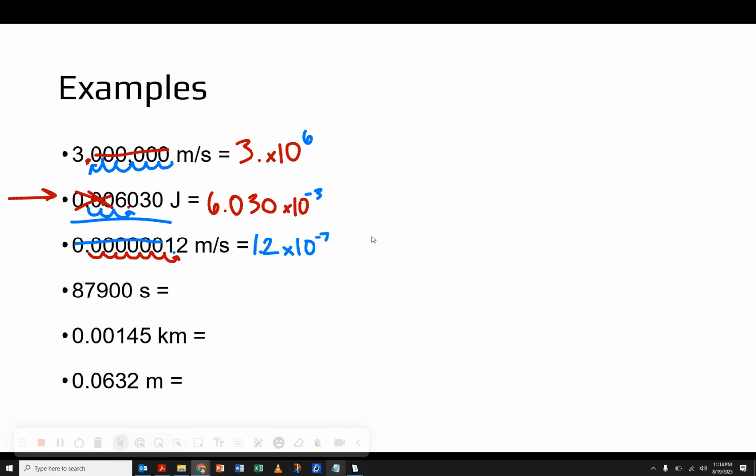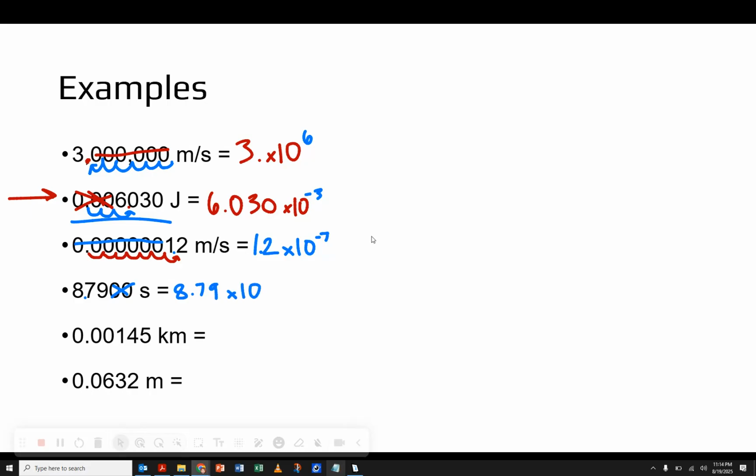I'm going to do one last example for you, and then I want you to try those last two on your own. Maybe compare it with the people around you. Move my decimal after the first non-zero digit. Getting rid of any zeros that aren't sig figs means my base, my coefficient, is going to be 8.79.